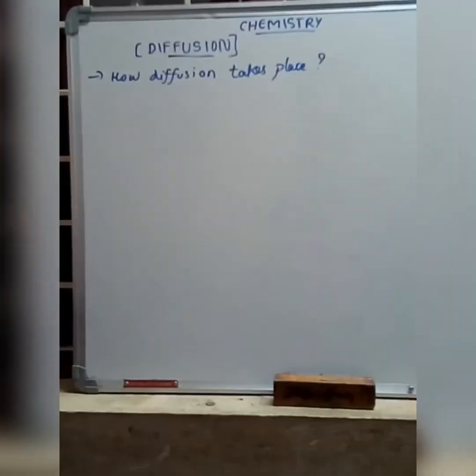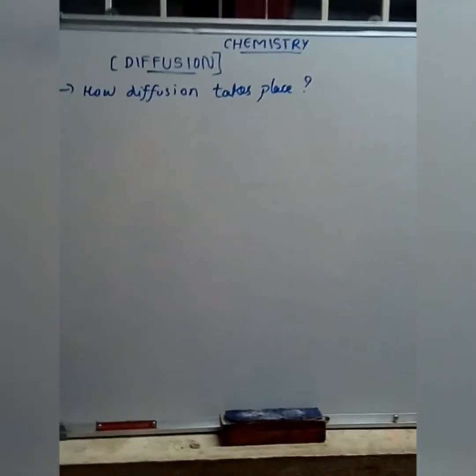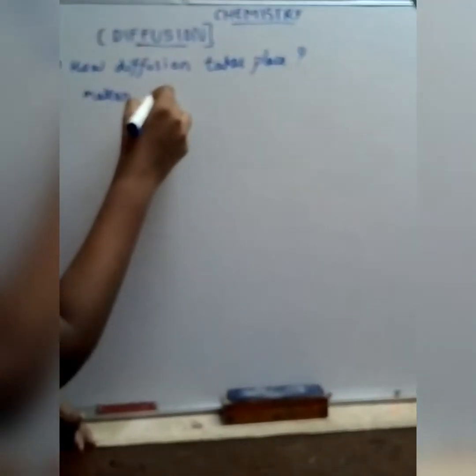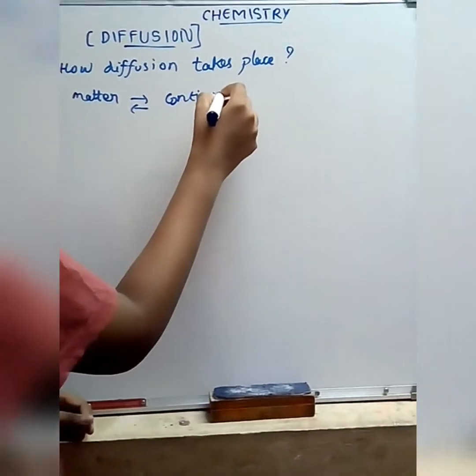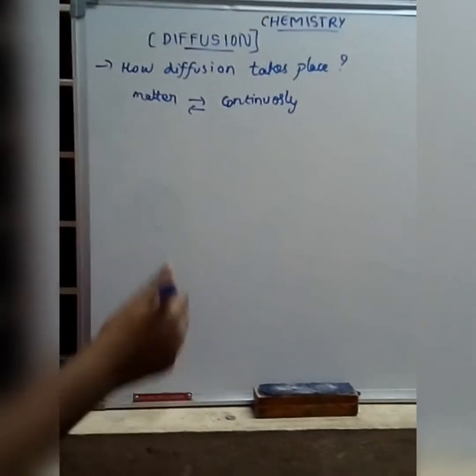Diffusion takes place when the particles of matter move continuously, in any direction, forward or backward. Only then does diffusion take place in solids, liquids and gases, the three states of matter.